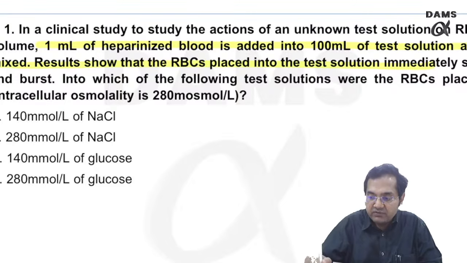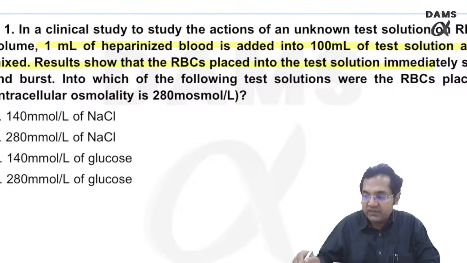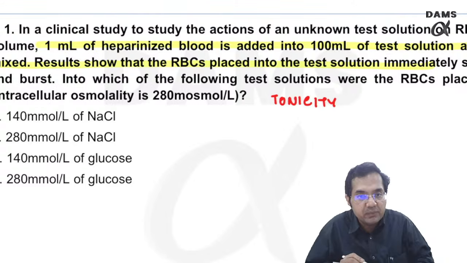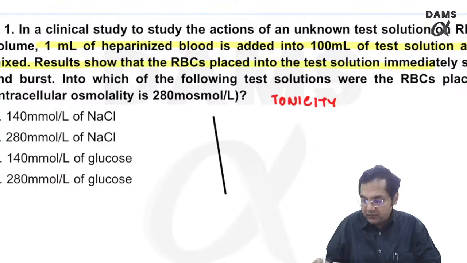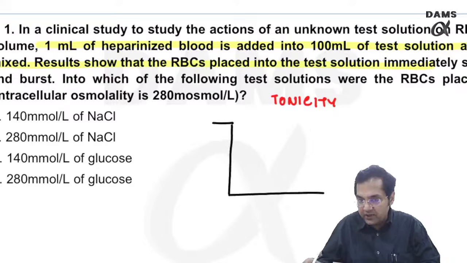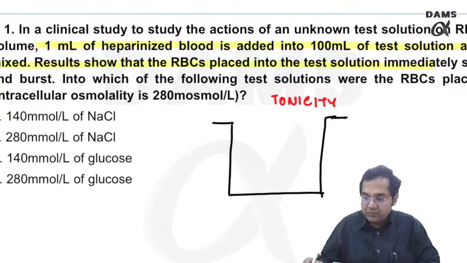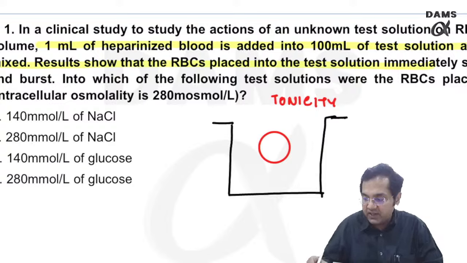So basically, first of all, remember, whenever we say tonicity, the term is always used with respect to plasma osmolarity. Remember, in most of the universities you will be getting MCQs now. In some universities there are 10, in some there are 20, so you have to be well versed with the question. What we are doing here is, RBCs are placed into some test solution. Let's say this is the representation of the RBC. I have 3 answers with me. 2 people are saying C, 1 is saying A. Let's find out the correct answer.